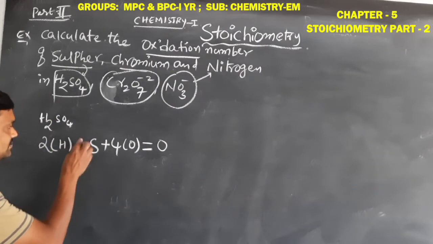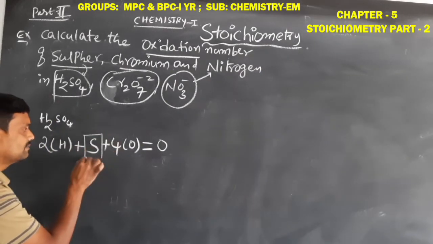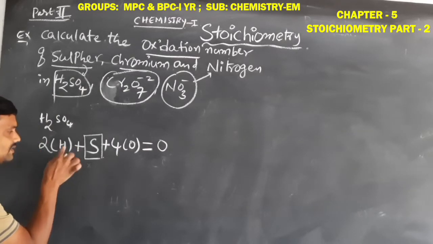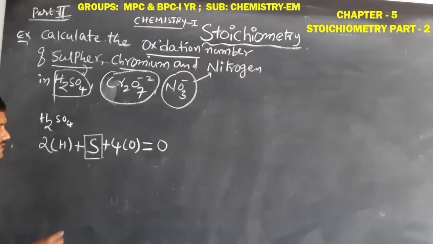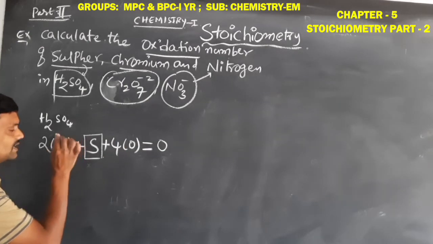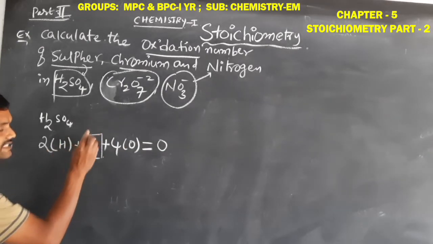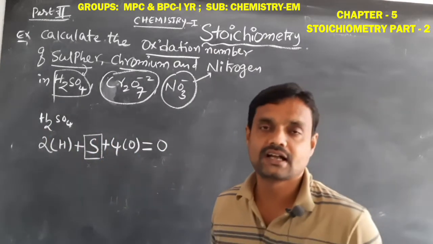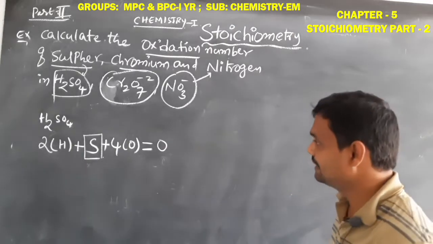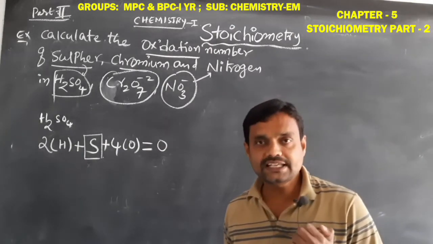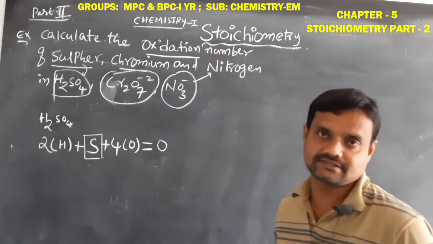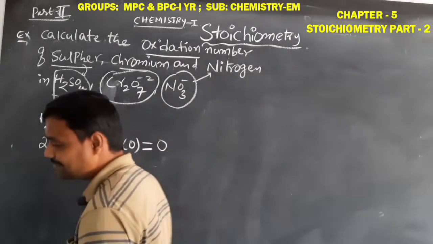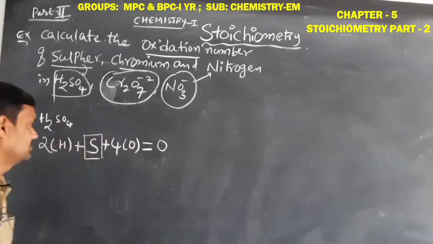Then we find the sulfur oxidation number, substituting the hydrogen and oxygen oxidation numbers. We learned in the previous class that the hydrogen oxidation number is +1, only in rare conditions it is -1. So for hydrogen we take +1.